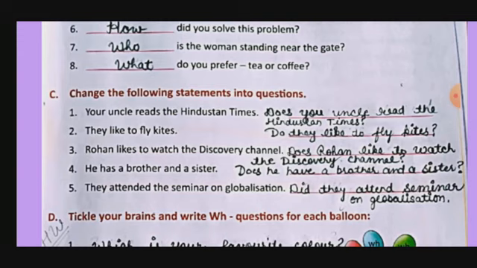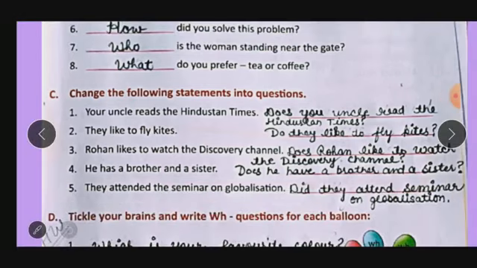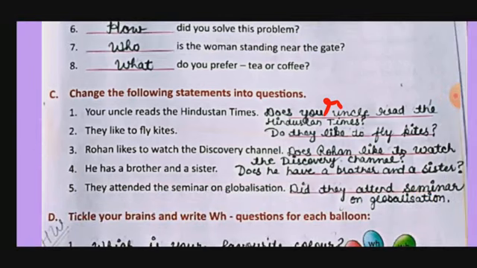Here by mistake I have written "you". You can do the correction. This is "your", R will come. Okay. Then, they like to fly kites. So the interrogative will be: do they like to fly kites? Next, Rohan likes to watch the Discovery Channel. So, does Rohan like to watch the Discovery Channel?